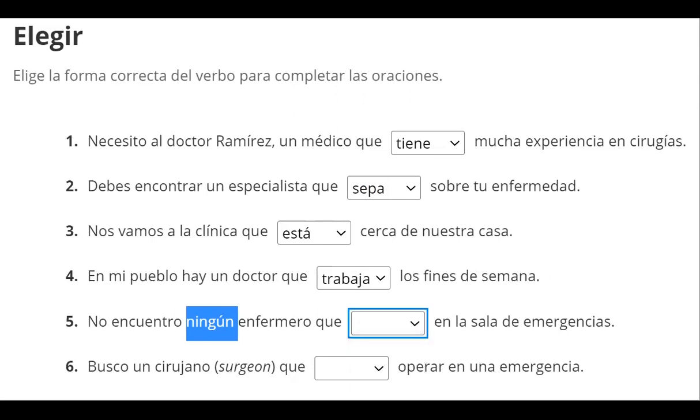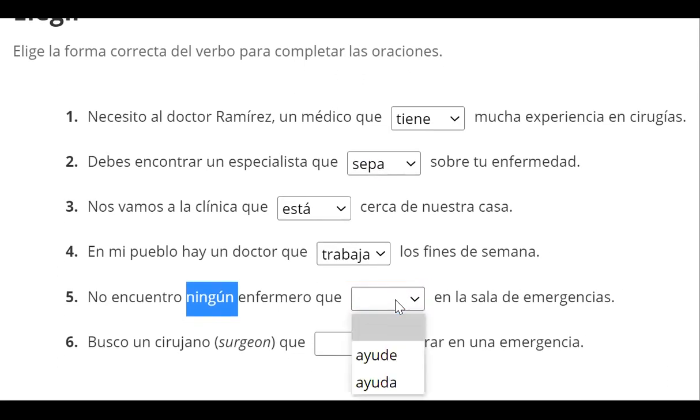Let me see if I can scroll a little bit more so you can see better. So ayude or ayuda. Rule 1, are we talking about a specific person? Well, no. Rule 2, are we asking about their existence? No, not really. And rule 3, it just does not exist. And that is the case here. And this is why we're gonna use ayude, the subjunctive of ayudar, because this person does not exist.